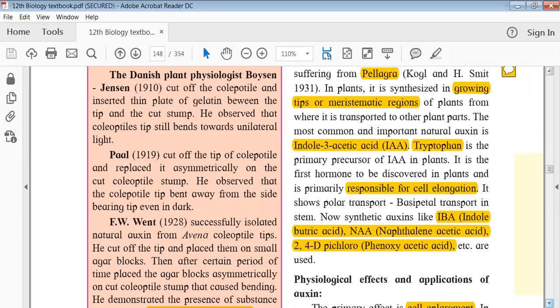So the auxins actually show polar transport, which is a basipetal transport in a stem. So basically, what is polar and what is basipetal? I think two words are there which we need to discuss. When I say polar, auxins are not hormones that will just diffuse anywhere. Polar means cell to cell transfer happens, when there are differences in their concentration within a cell and out of the cell.